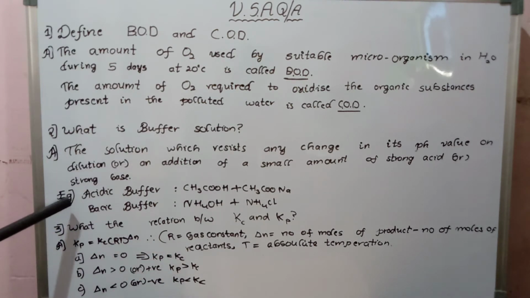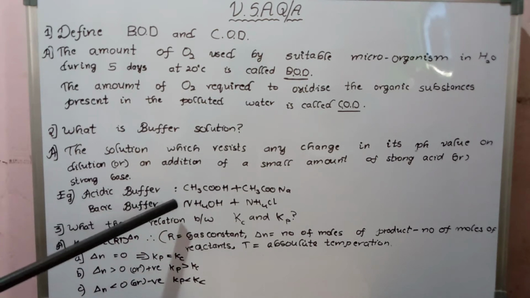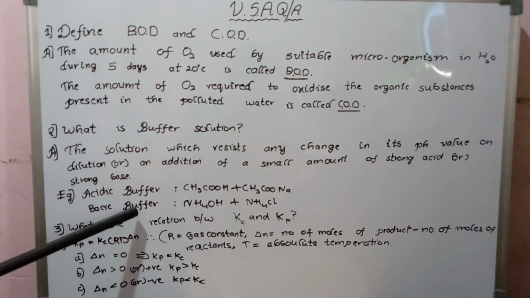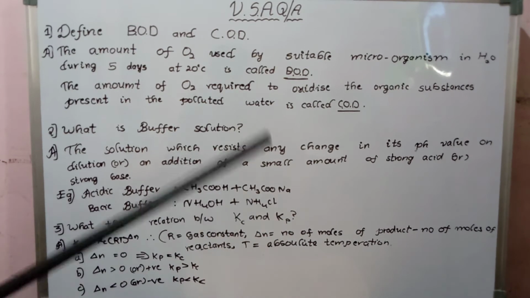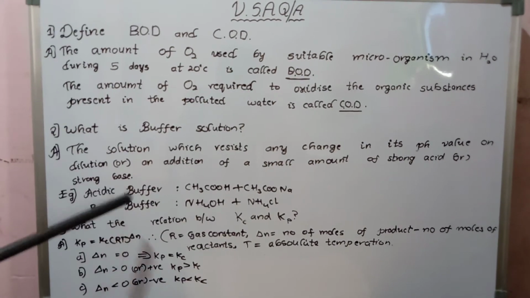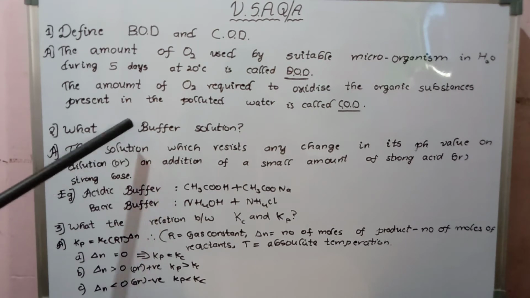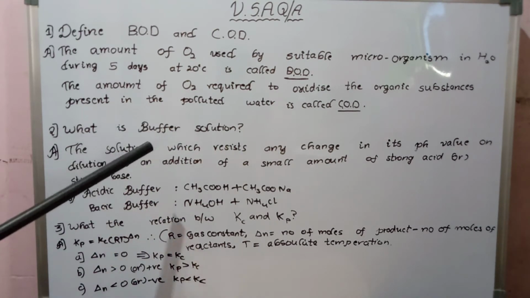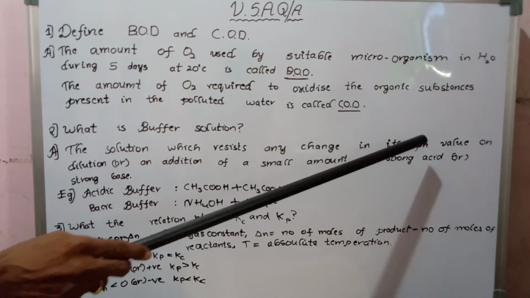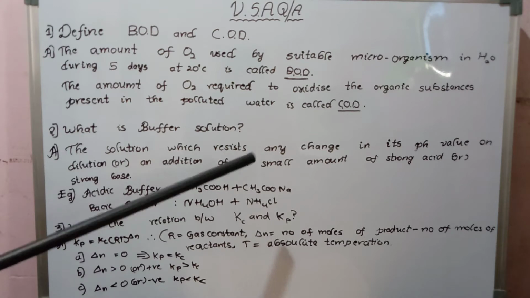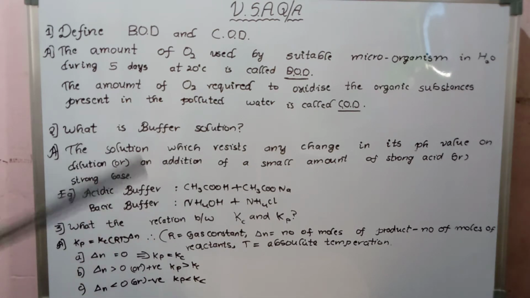Examples for acidic buffer are CH3COOH and CH3COONa, and for basic buffer NH4OH and NH4Cl. Later I will give you in detail what acidic and basic buffers are and how they are formed. Okay, I repeat this answer once. The solution that resists any change in its pH value on dilution or on addition of a small amount of a strong acid or strong base.